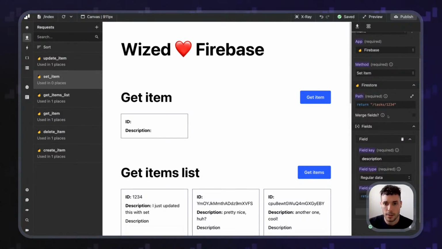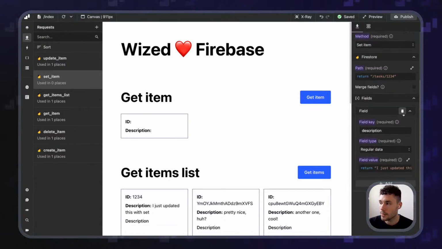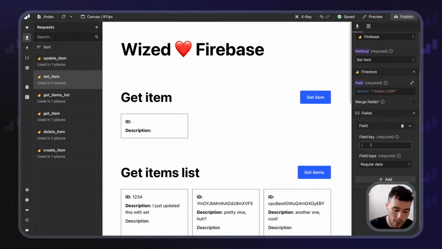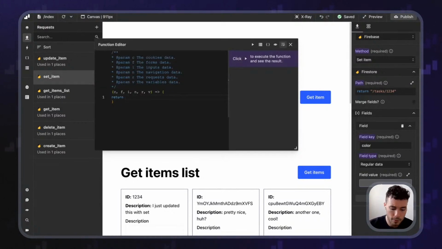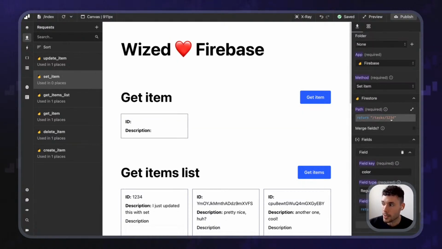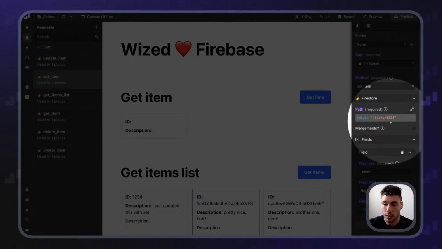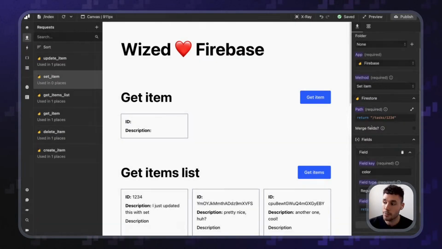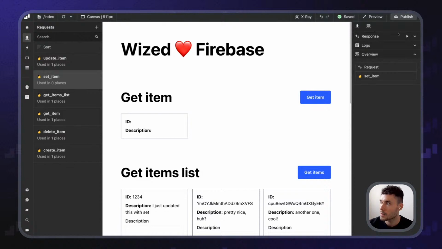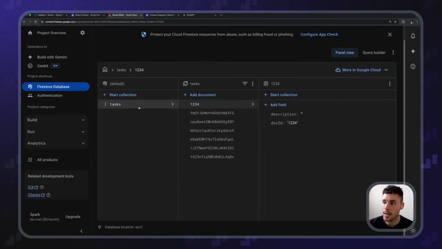Because if I merge the data, that means that, for example, instead of updating this with the description field, I do it with a field that's called, I don't know, color, and I say return red. If I do this, now it will update this item, 1, 2, 3, 4. But if I don't select merge fields, it will completely overwrite the item, right? Let's try it. Actually, I need to run it. Let's run it. Play this. And now you will see how,